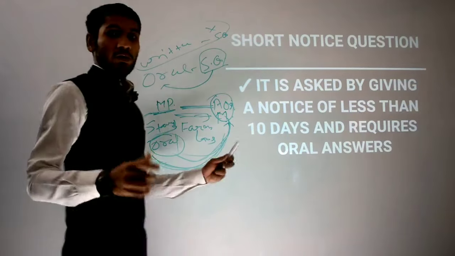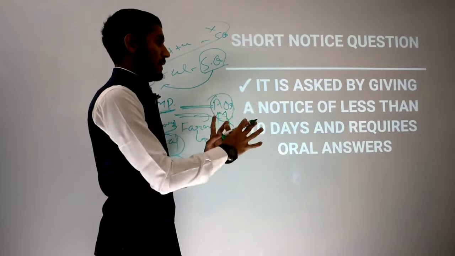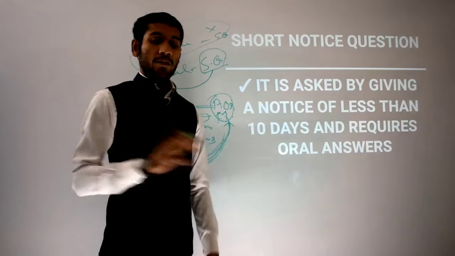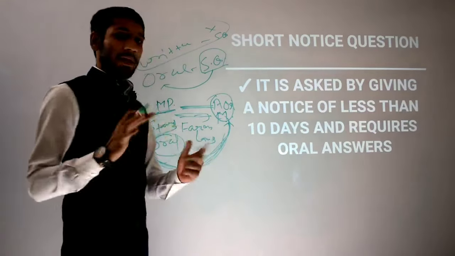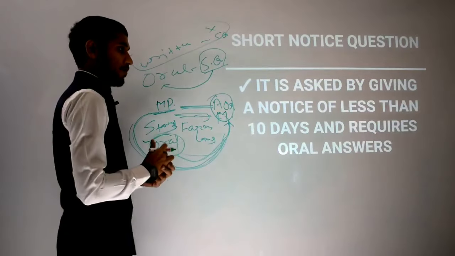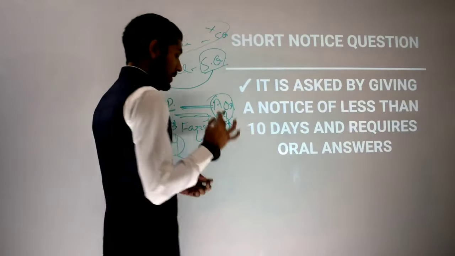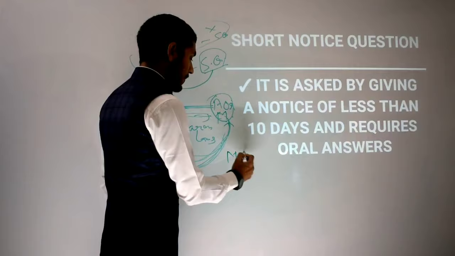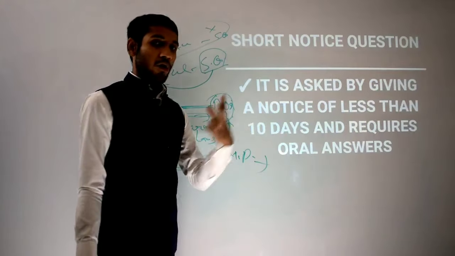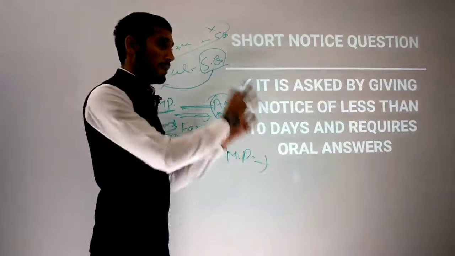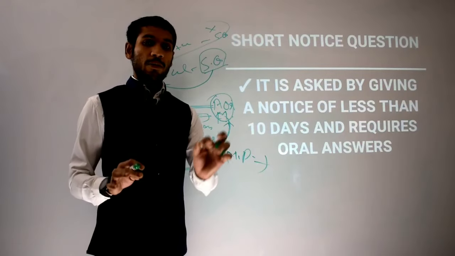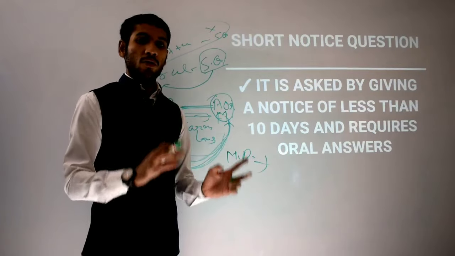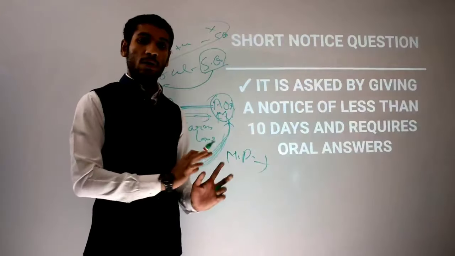So now let's see short notice questions. A short notice question is asked by giving a notice of less than 10 days and requires oral answers. It means if you have any question, you will give a notice to the ministry. If you are an MP and you want to ask a short notice question, that is permitted during the question hour. These are starred type of question, unstarred type of question and short notice question. These are all allowed for both Lok Sabha and Rajya Sabha, but during the question hour only.